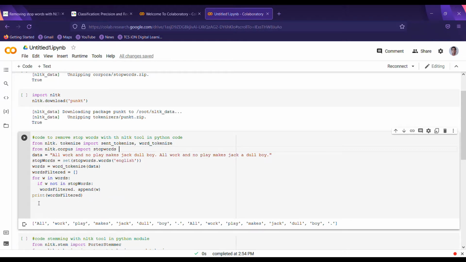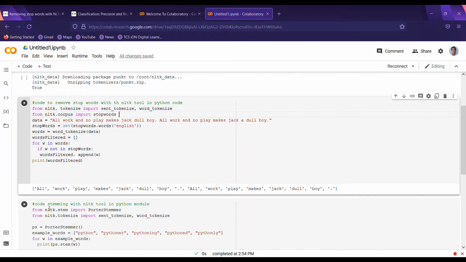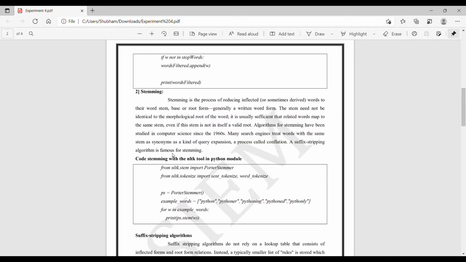Then word filter is append. Then print the word filters. Then we see our word filters without stop words. We have seen our sentence. Then we see what is stemming.